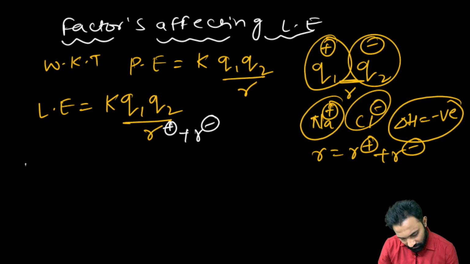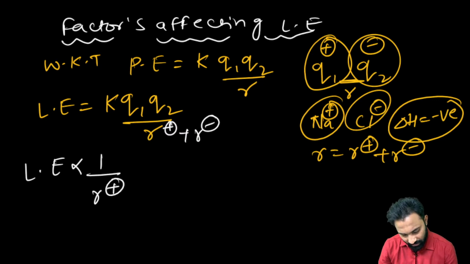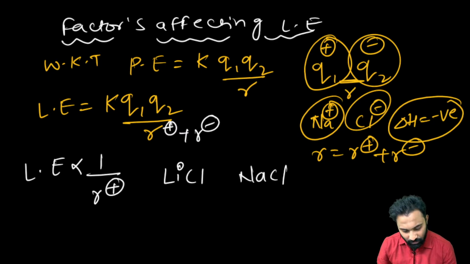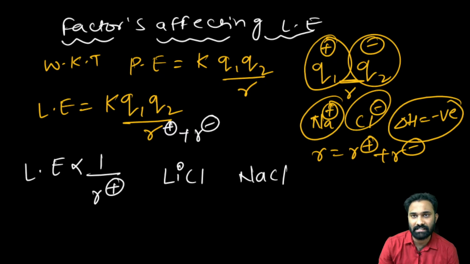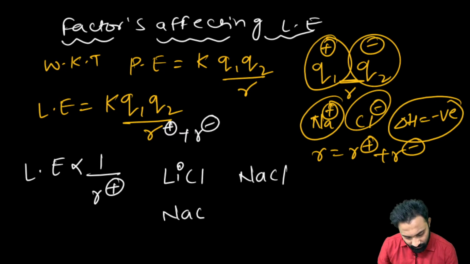Now lattice energy is inversely proportional to the radius of cation. Lattice energy is inversely proportional to which one? Radius of cation. Now my dear friends, can anyone say among the LiCl and NaCl, which one is having the higher lattice energy? Among the NaCl and KCl, first one, can anyone say which one is having the higher lattice energy?